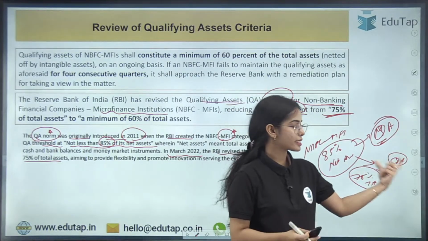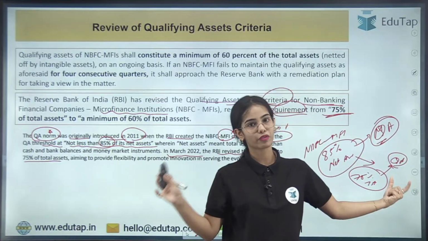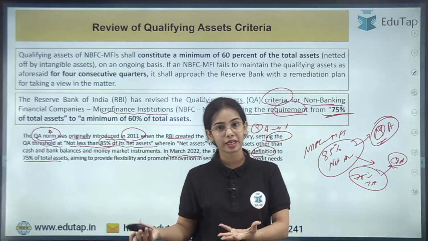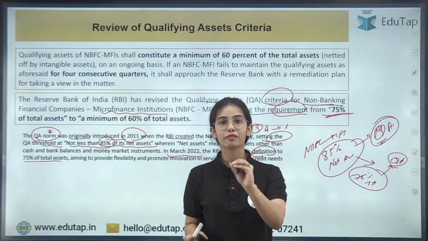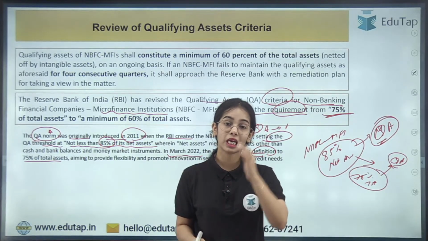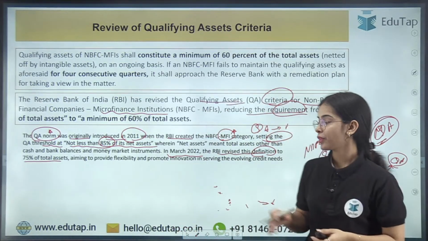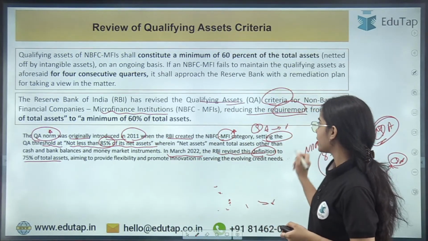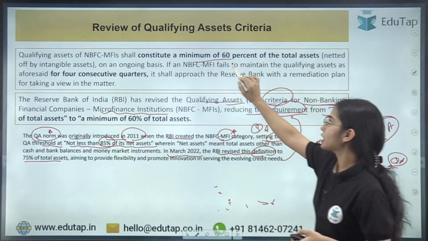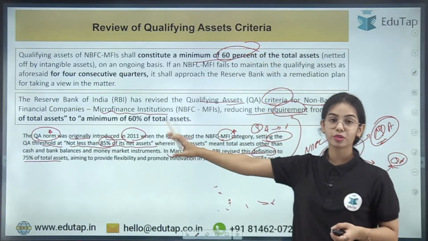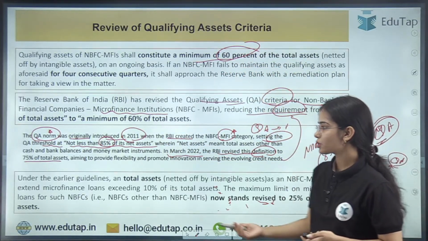At that time itself, it was said that the qualifying asset will have the same definition as microfinance loans, which has been reiterated now, that qualifying asset compulsorily needs to have the definition of microfinance loans. So qualifying assets are actually the microfinance loans. Now the limit has again been changed to 60%, from 75% of total assets. Okay, so this is the idea.